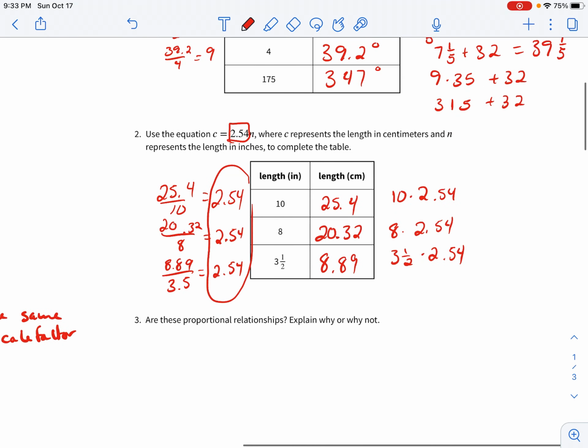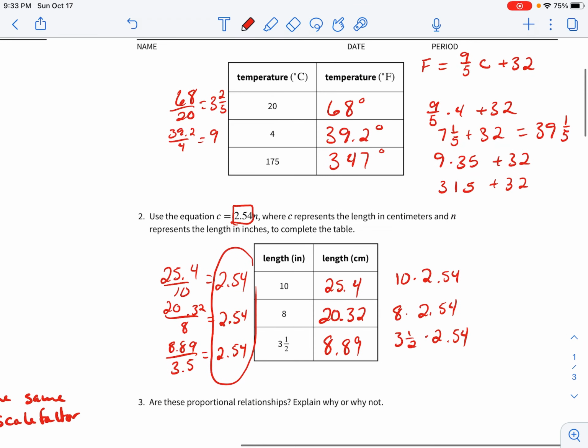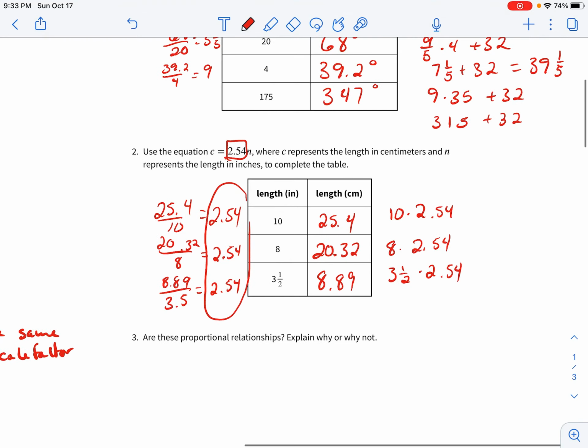Okay, so are these proportional relationships? Explain why or why not. We just went over that. When you divide your y by your x, or in this case your C by your n, and up here your F by your C, on the first one here, we don't get the same value. On the second one with centimeters, we do. So second one's proportional, first one is not.